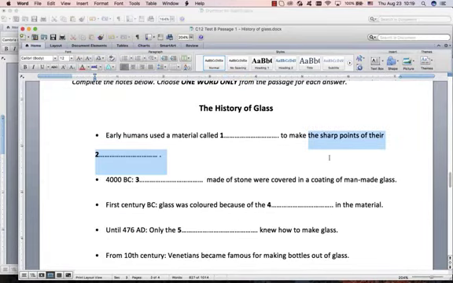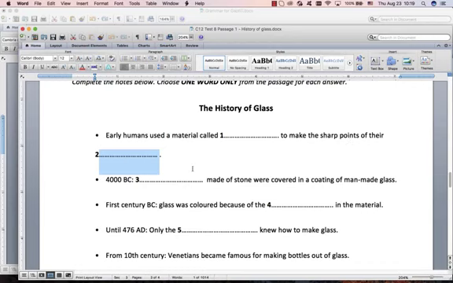This is the whole noun phrase, the sharp points of their something. Now, this is a plural countable, so it probably means that that's going to be plural countable. Grammatically, not necessarily. It's possible to put uncountable there. But all of these people had something, many things which had sharp points, so it has to be countable.